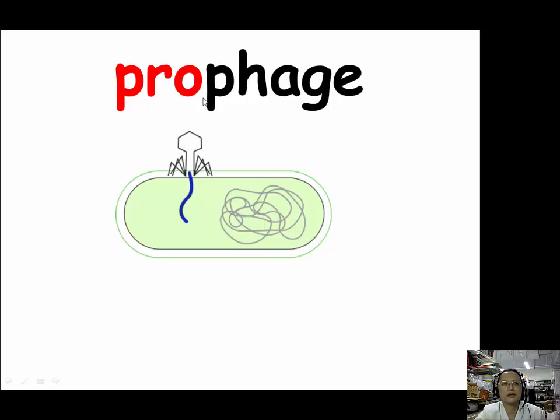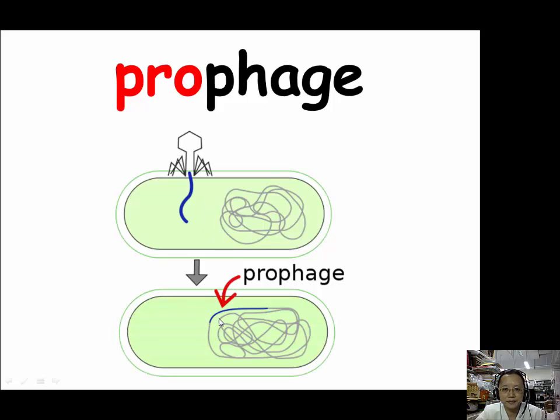Our example for pro is prophage. Prophage is the latent stage of a phage. This is a bacteriophage in a lysogenic bacterium. When the bacteriophage infects a bacteria, some of those phages can insert their DNA into the bacteria's genome. And in this stage, the bacteria will not be lysed. The viral genome becomes inserted and it is duplicated every time the bacteria is duplicated.